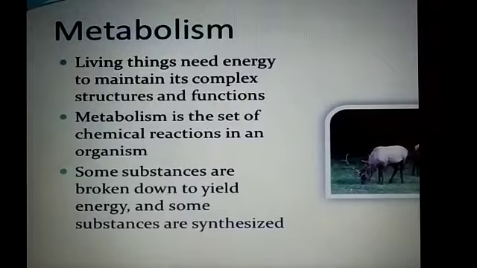And it is very important to know what metabolism is. I told you that metabolism is a set of chemical reactions in an organism, and in metabolism there are two processes. Actually it is the sum total of anabolic and catabolic reactions. What are anabolic reactions? The process of building up, the synthesis of a complex substance from a simple one. And what is the catabolic process? The process of breakdown of a complex substance into simple substances.